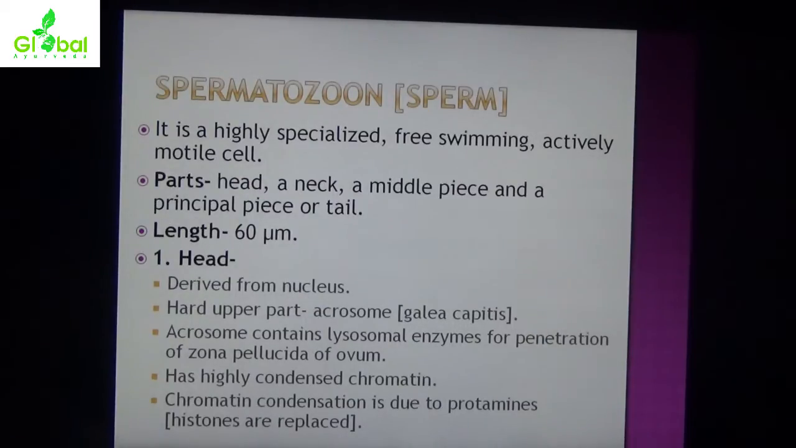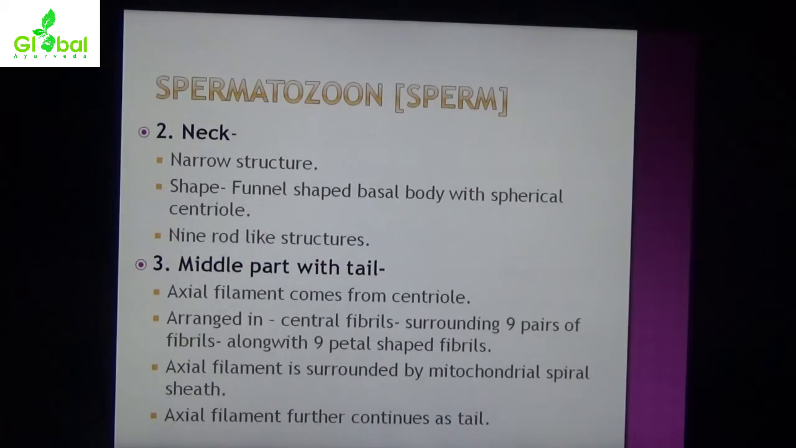Now the structure of spermatozoa. It is a highly specialized, free-swimming, actively motile cell. The parts are the head, neck, middle piece, and a principal piece or tail. Length is about 60 micrometers. The head is derived from the nucleus, and the upper part is hard. It consists of the acrosome, which contains lysosomal enzymes for penetration of the zona pellucida of the ovum. It has highly condensed chromatin, and the condensation is due to protamines.